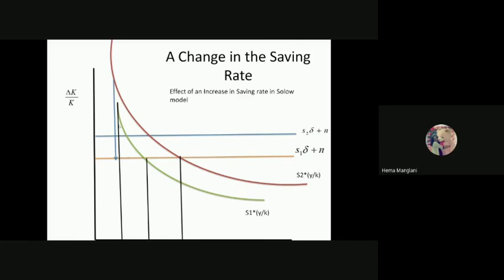Now, what happens if the saving is rising? There is an implication by this model, the Solovian model, that developing and underdeveloped countries have to focus on their saving intervention. So what happens? The new saving line would come. This new saving line has induced another steady state growth for these nations. Here this is a constant proportion of y by k.